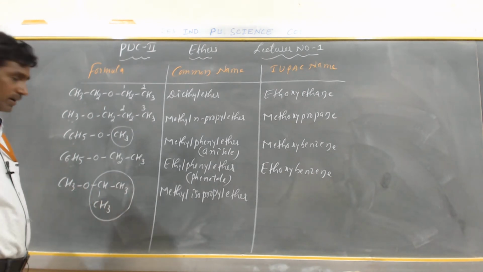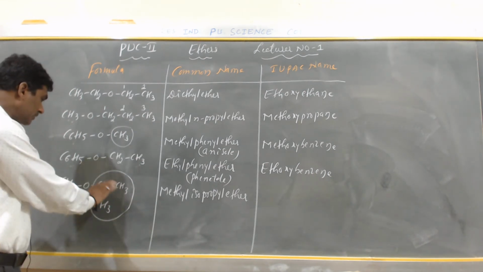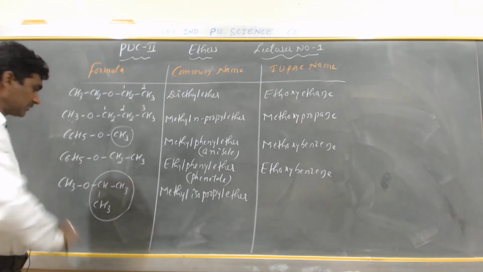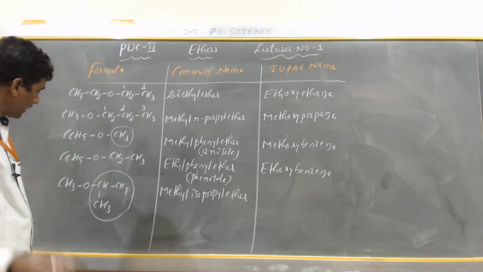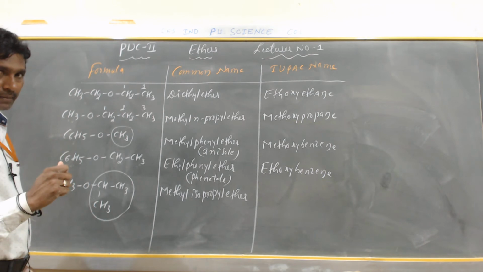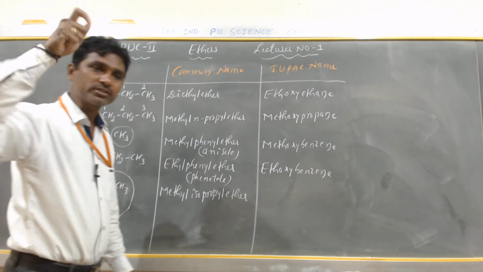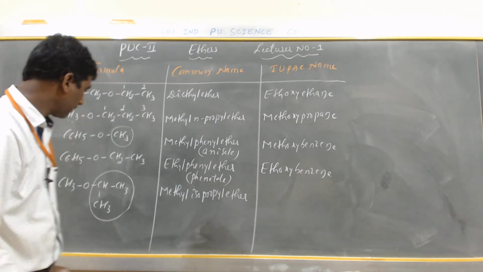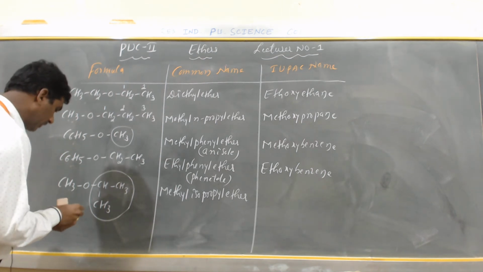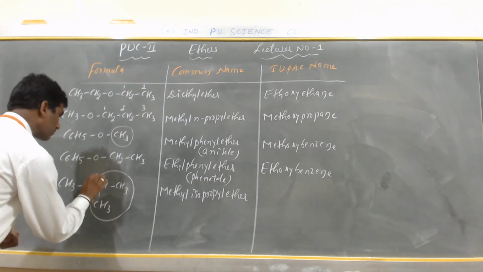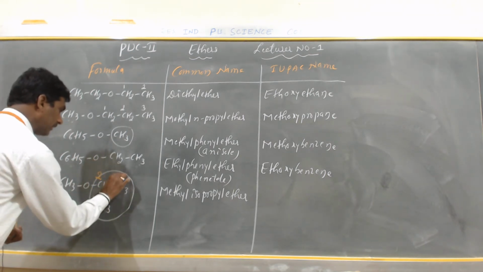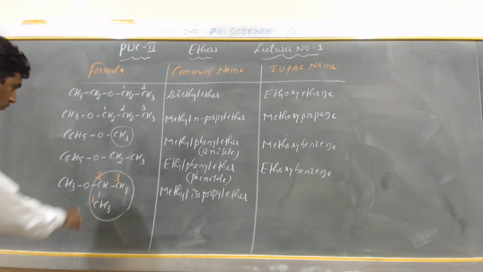Now I come to the next one. Here this is the isopropyl group and this is the CH3 group. On the right side of the oxygen there are 3 carbon atoms, and on the left side only 1 carbon atom. As per the rules, you have to select the maximum number of carbon atoms. I can give the numbers: first carbon, second carbon, third carbon. 1, 2, 3.